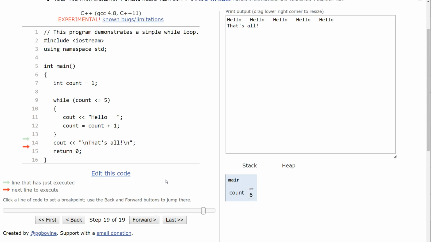So I still swear by pythontutor.com, and I love the visualizer here, even though we are limited in other languages other than Python with it. So don't forget to check this out, and you'll see some of the links from the PowerPoint will use Python Tutor just to help you walk through them too. So anyway, that's about it.